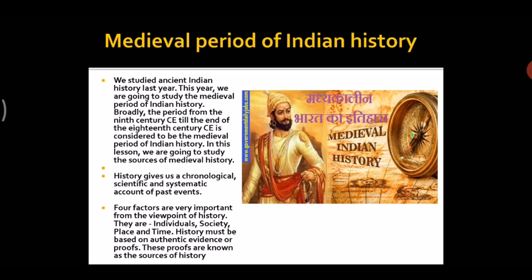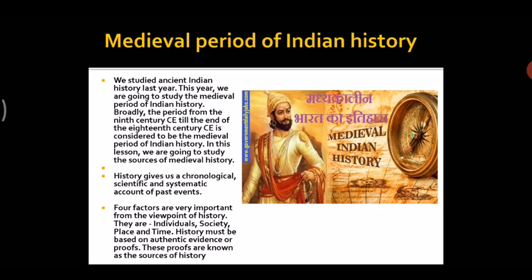Now, this has been told to you from 2 years ago. History means about the past, what has happened or what may have happened in the past. This is called history. Now, in the sixth standard, you all learned about four factors. They are called the four pillars of history. Without these, history would not have been possible. They are individual, society, place, and time.